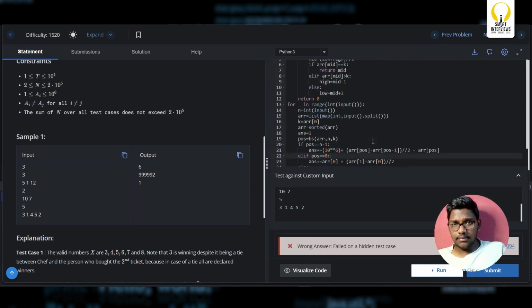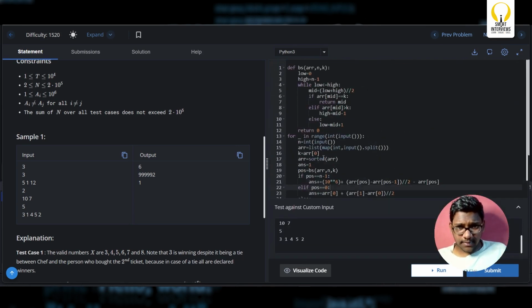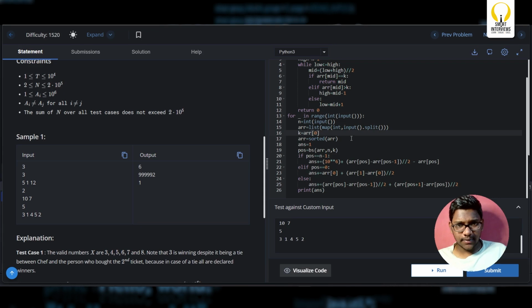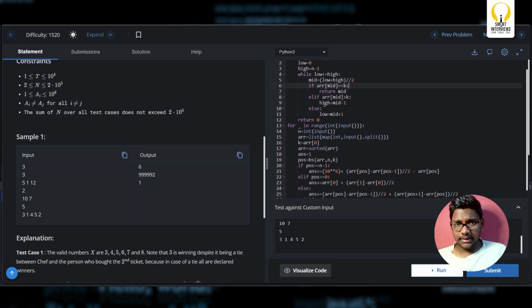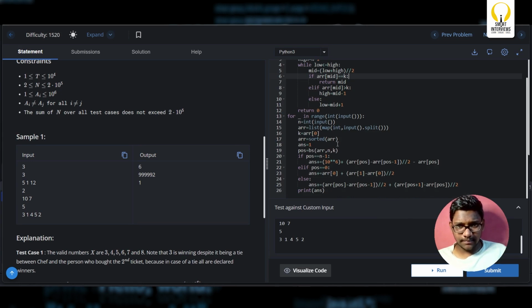First, k is area of 0. Okay, that is correct. As per the test case, that's what we have to write here as well. And what else are we missing? In the binary search function, if area of mid is equal to k, I guess there is no issue with the binary search code. Low is 0, high is n minus 1, low less than or equal to high. If area of mid is greater than k, I'll update this or this. Next, I'll sort the array.